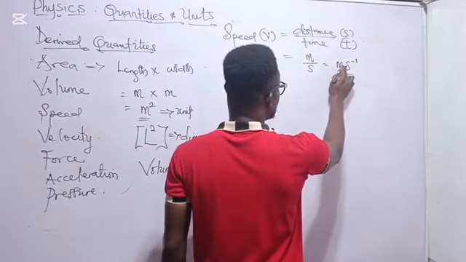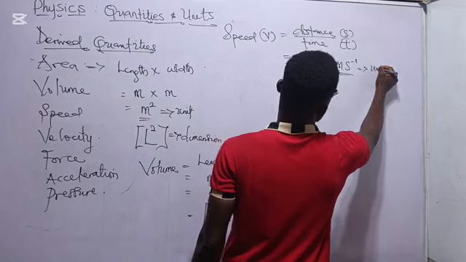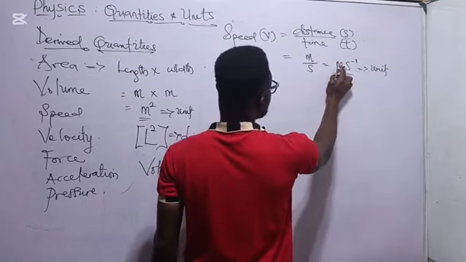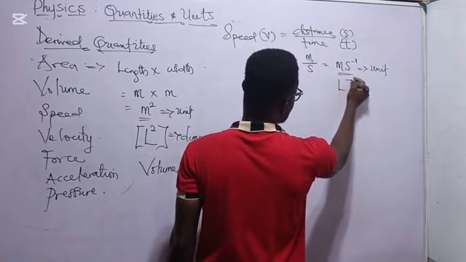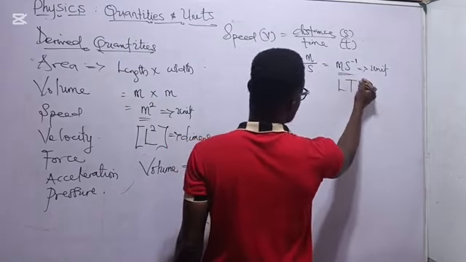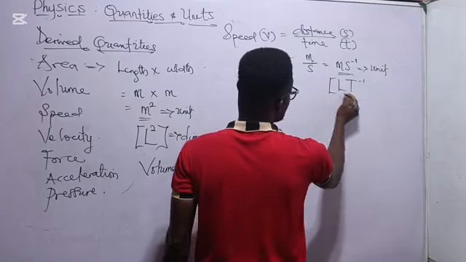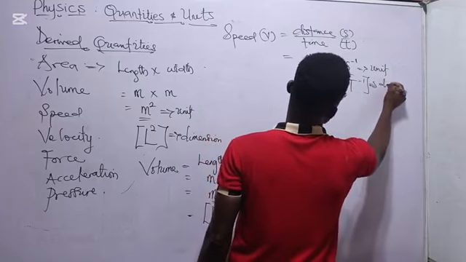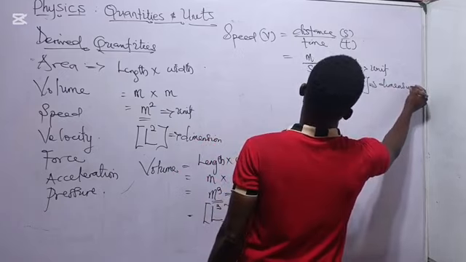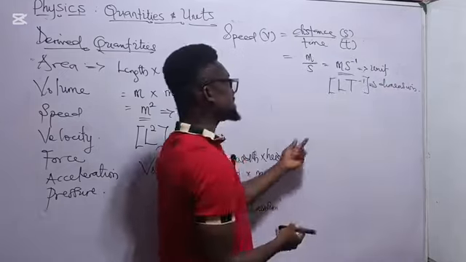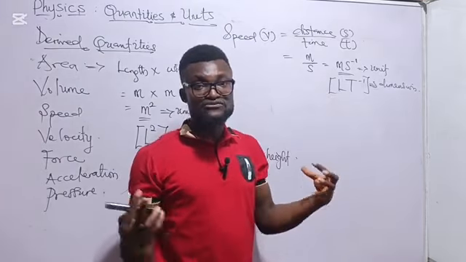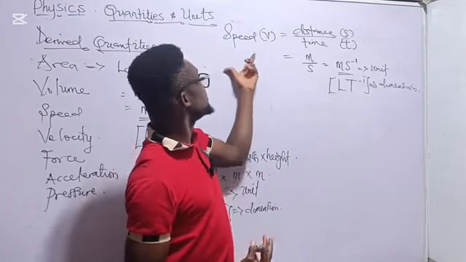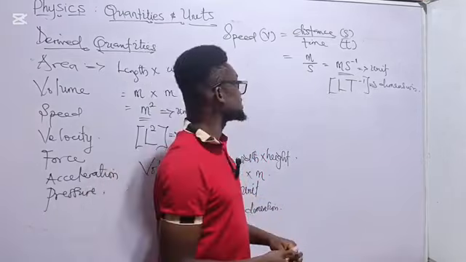Now, the dimension of meter is what? The dimension of meter is L. The dimension of time, second, is T. Then we have T raised to the power minus 1. So this gives what? The dimension of speed. So you now see it is a combination of what? Length and time. Both of them are fundamental quantities. Hence, speed is a derived quantity.